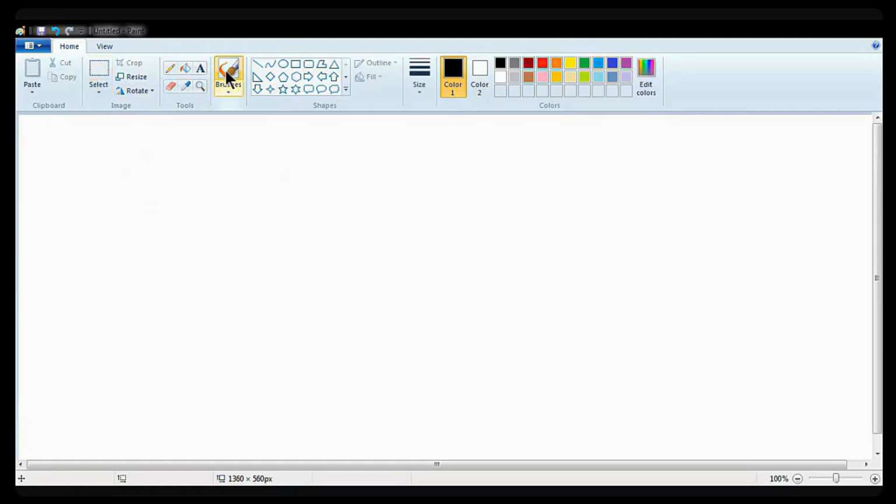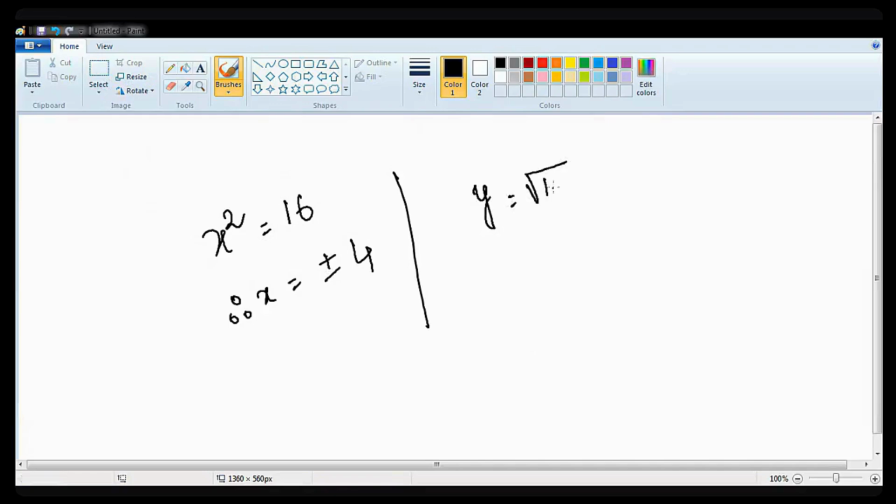So again the same thing. Suppose x square is equal to 16. Then the x will be how much? X will be plus minus 4. But if y equal to root over 16, then your y equal to only 4. Remember that. Okay, this is the square root. We will know how to solve the square root and cube root.